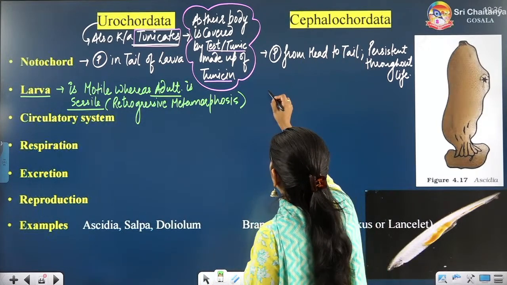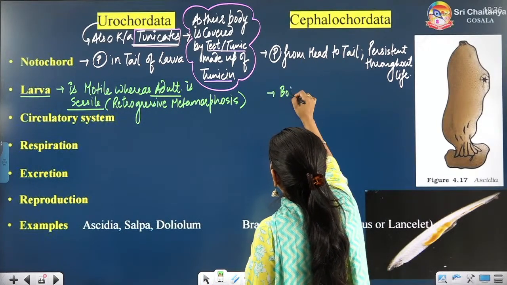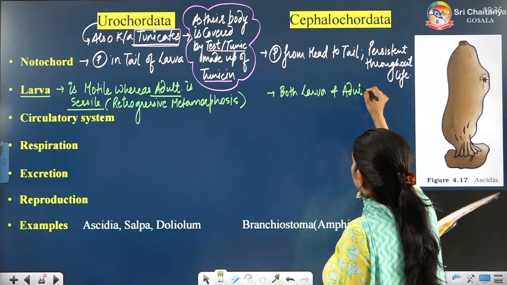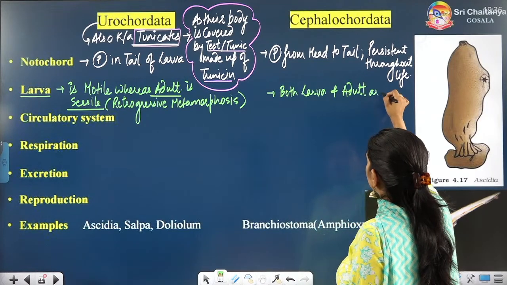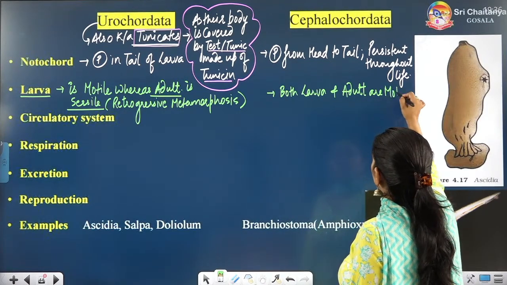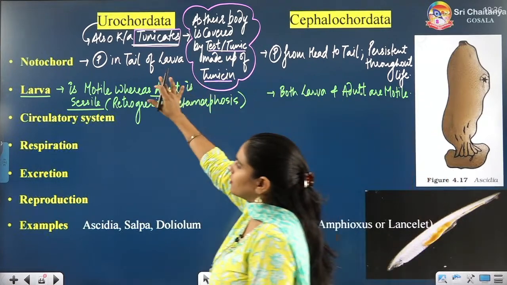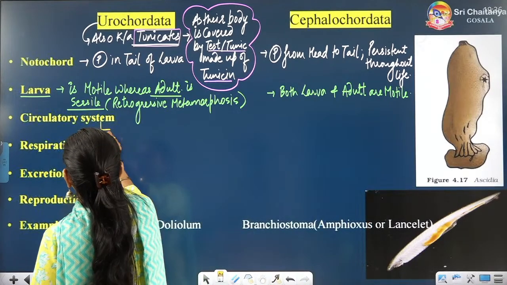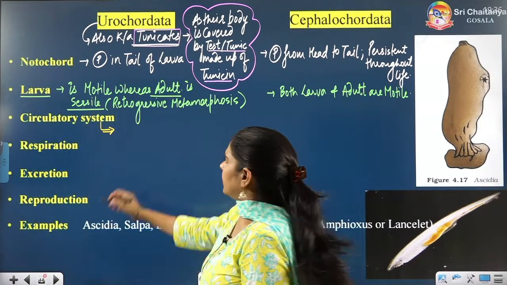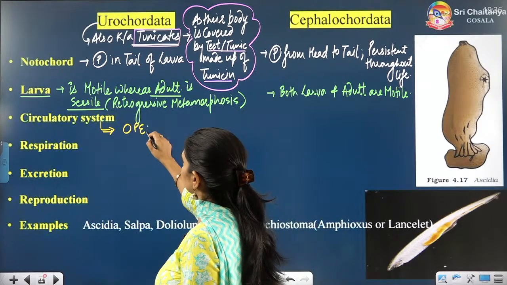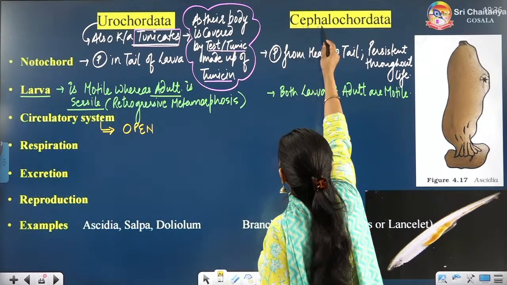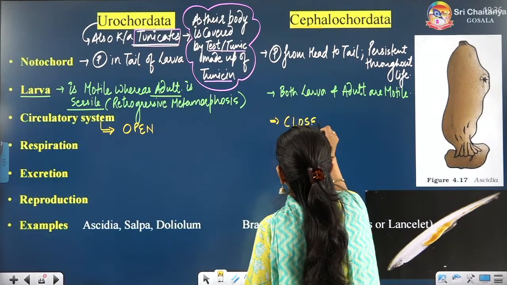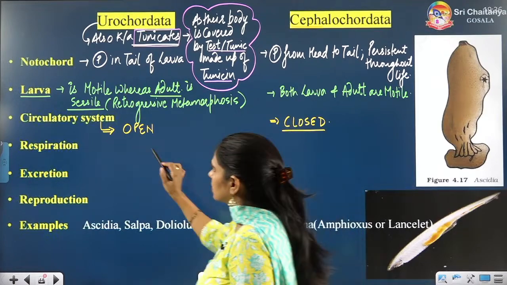No difference here in Cephalochordata. Both larva and adult are motile. So no difference is found here, but in Urochordata this difference is there. Now we have already talked about circulation. In Urochordata it is an open circulatory system, whereas in Cephalochordata it is a closed circulatory system. That's it, you have to remember this about the circulatory system.